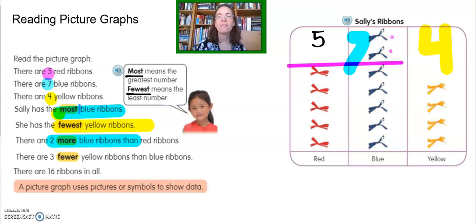And then, which looks like she's comparing yellow and blue down here. So let me do it this way. Here's the yellow ribbons. Aha, this is the more. And it looks like we have 3 more blue ribbons, but she chose to use this word fewer. So instead we will say there are fewer yellow ribbons than blue ribbons. And then here's an important thing we already knew. There are 16 ribbons in all.